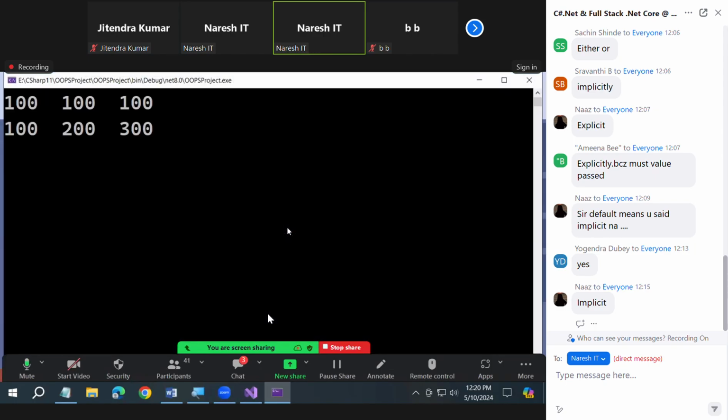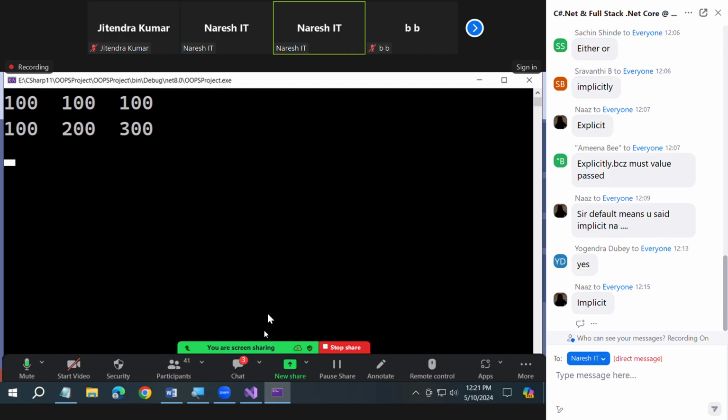Array, you already learned. Method parameter will make it dynamic. Same only. Are you getting me or not? So this is also the same concept. See now, do you have the same value or different value? First one is having the same value. Why? There is a default constructor. And the second one is having different values because it is a parameterized constructor.